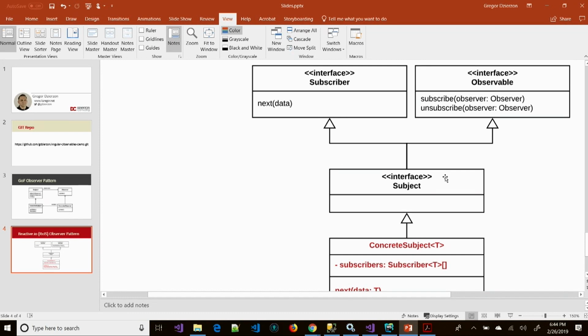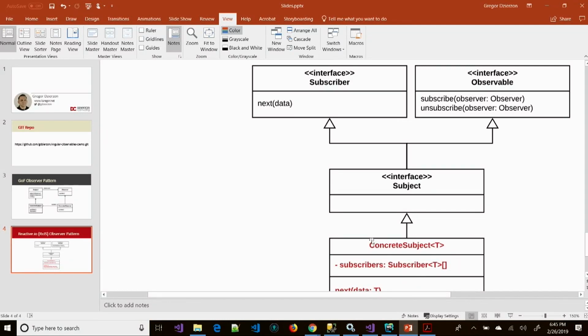I mean, there are many ways to implement this. This is kind of the way RxJS does it. The pattern that has come in, the subject also implements the next function. So it knows to notify. When it calls next, it will then go and call the next of the individual subscribers. That's kind of like our pipe, our data stream in between the subject and the observers, the subscribers that are listening.